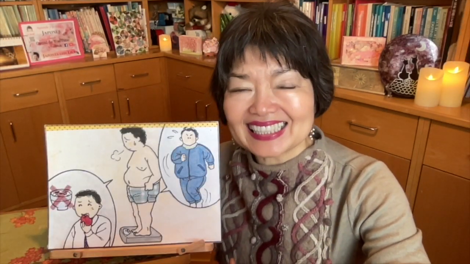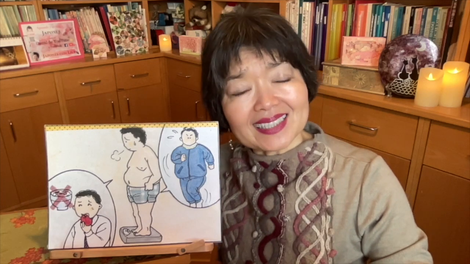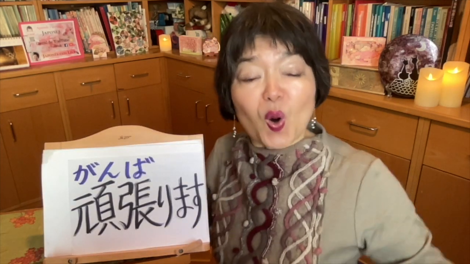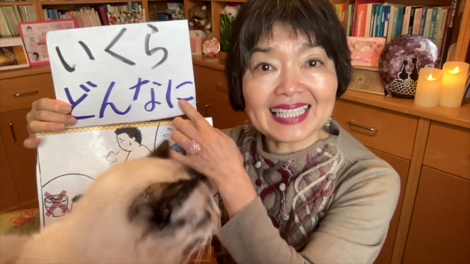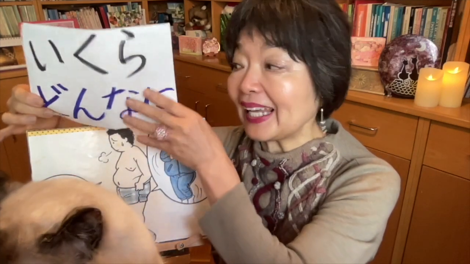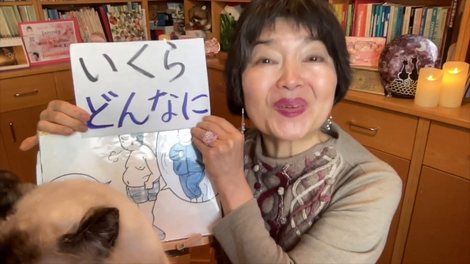We can also make other sentence like this. No matter how hard he tries, he doesn't lose his weight. The verb to try with all of one's might or to do the best, this is 頑張ります。どんなに頑張っても痩せません。In this case, I used どんなに instead of いくら。Anyway, you can use いくら頑張っても or どんなに頑張っても, it's okay.